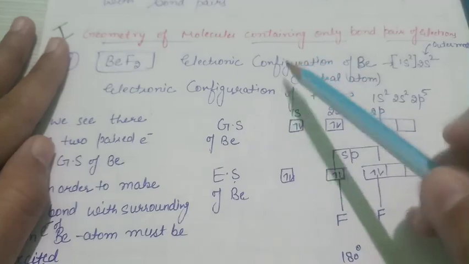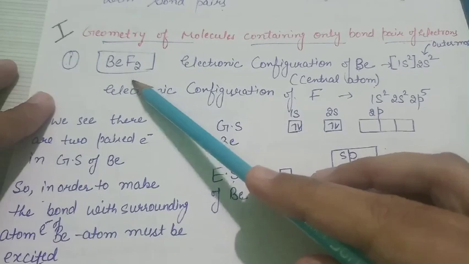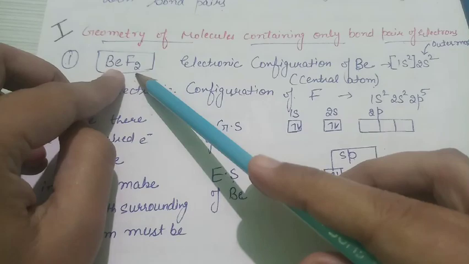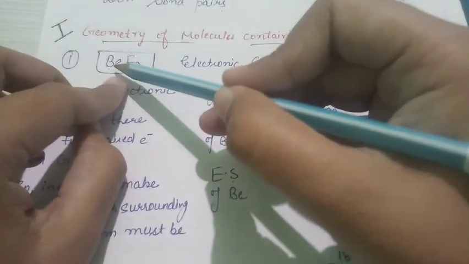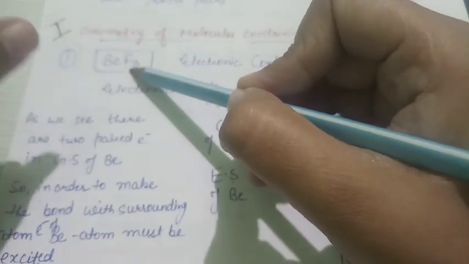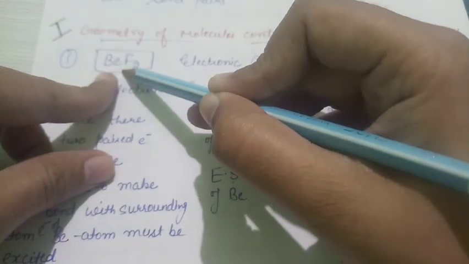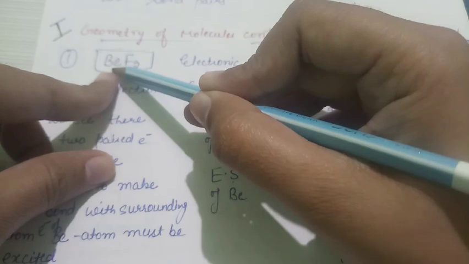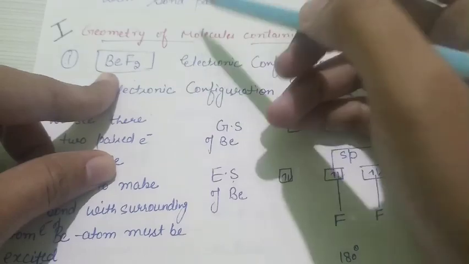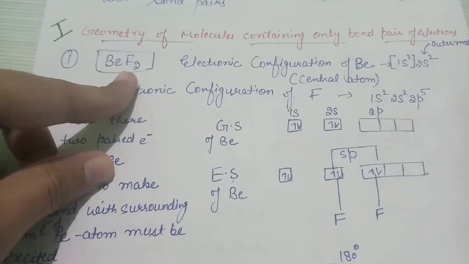The first example of a molecule containing only bond pairs of electrons is beryllium fluoride. In this section, you first have to find the central atom. To recall the condition we decided on, the central atom is the one which is lesser in number. Out of beryllium and fluorine, beryllium is lesser in number, so beryllium acts as the central atom. But if there are other atoms available, we decide according to that manner.